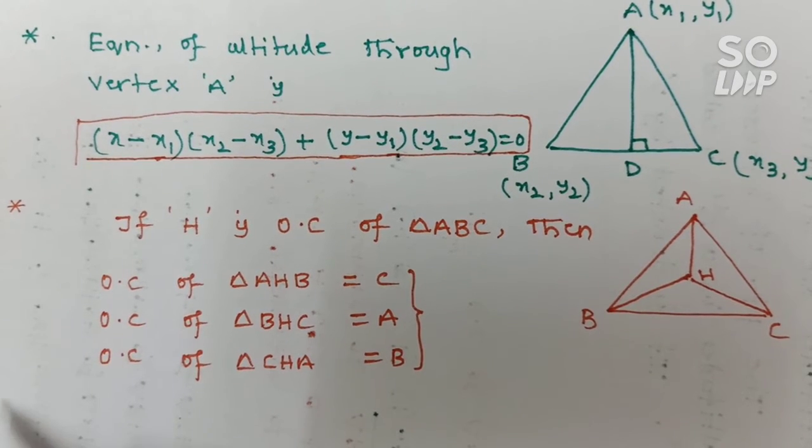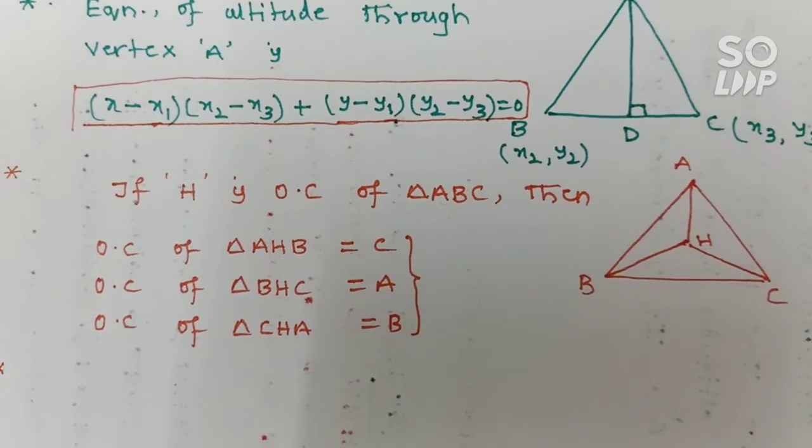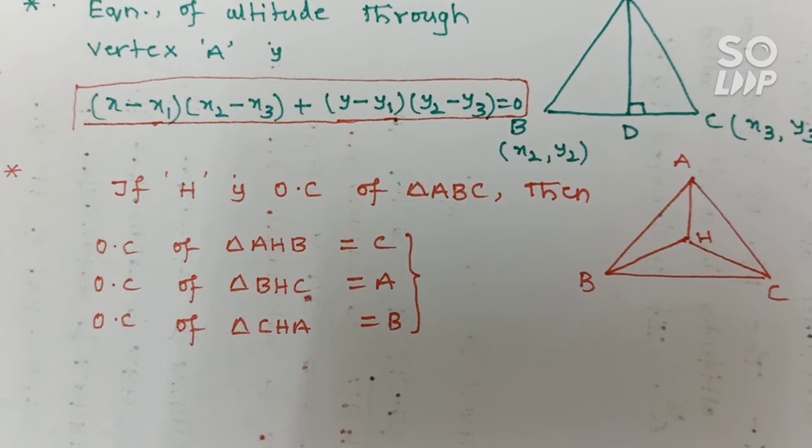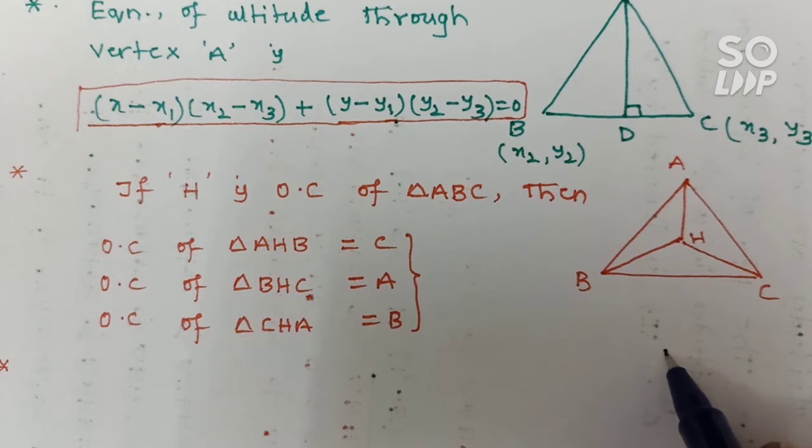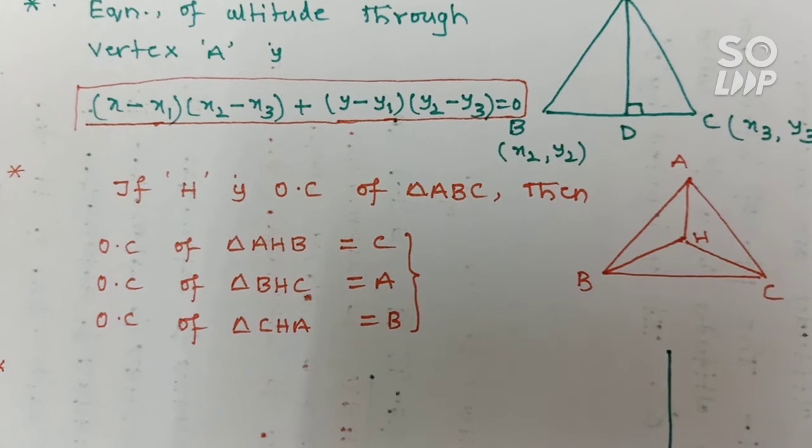See the next one. The next concept: suppose triangle ABC is a right angle triangle.